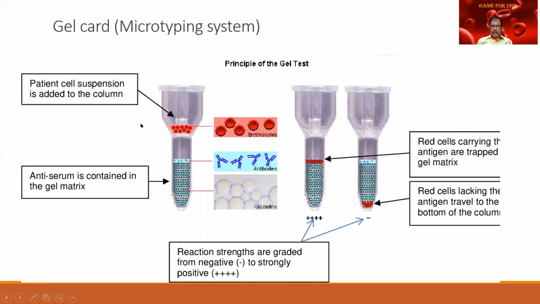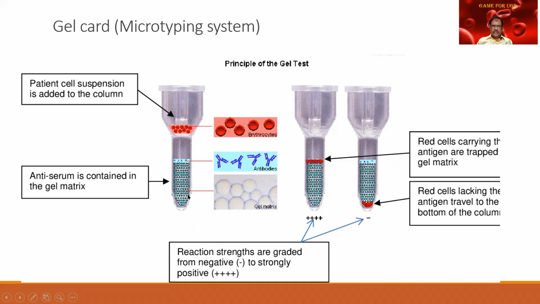And if you are not able to understand, find this. So this is a suspension of the patient's blood. It contains the RBCs. And when you want to draw a diagram, draw this alone in the examination, because it is easily reproducible. And there is an antiserum. There are the antibodies over here and the antiserum in the matrix.